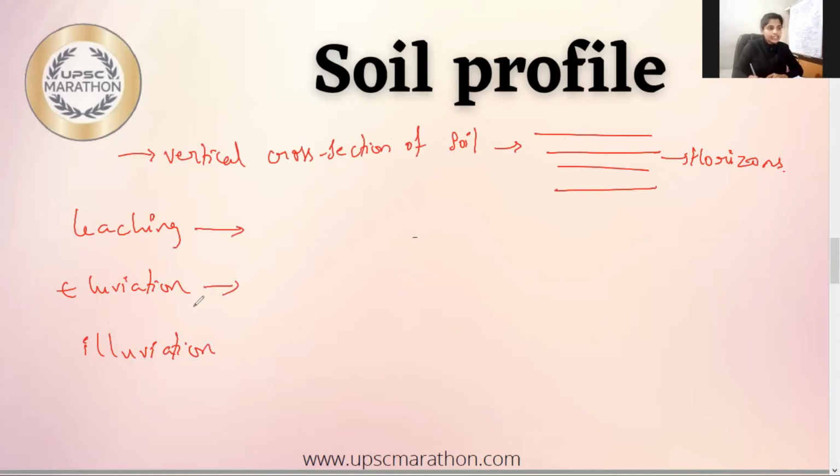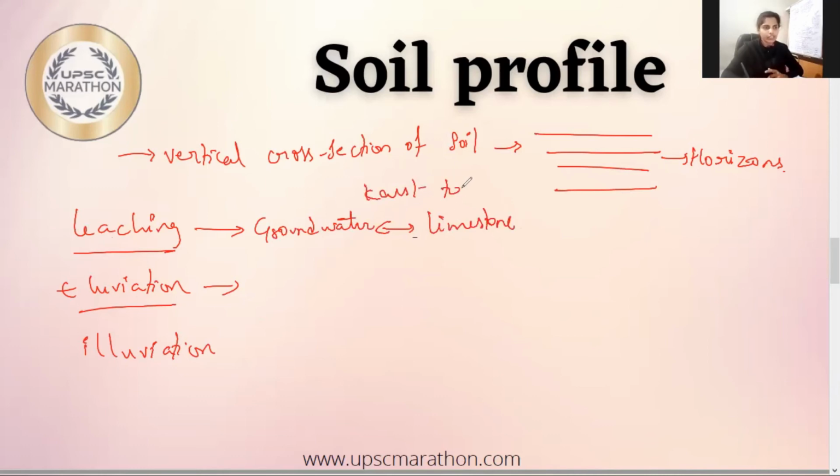So leaching and erosion reflect the same in general. For example, it is nothing but washing away the nutrients. The process involved in washing away the nutrients will demarcate leaching and erosion. For example, groundwater removes limestone, which leads to karst topography.